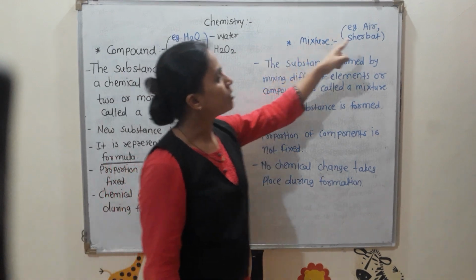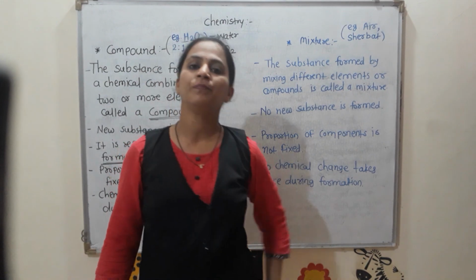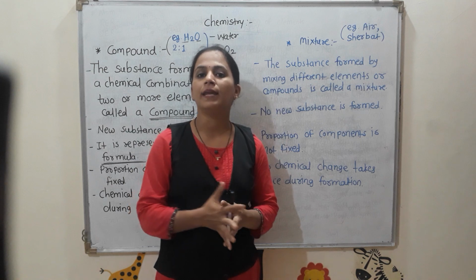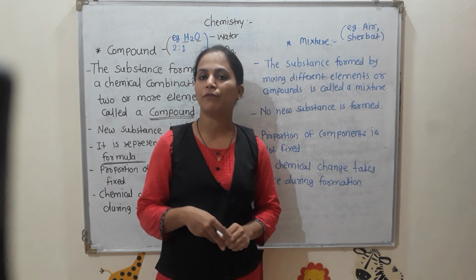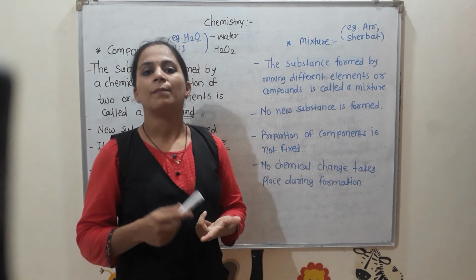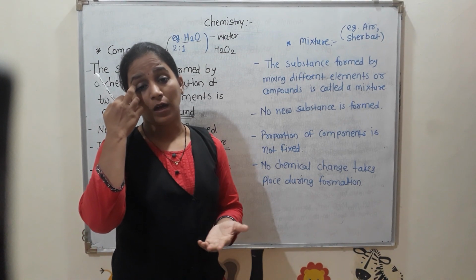So air is also a mixture. What do you think, why is air a mixture? Why do we call air a mixture? Because air consists of many gases. In the previous standard, in 5th standard, we studied the different components of air. Nitrogen is present at 78%, oxygen is 21%, and other gases are present in the remaining 1%.